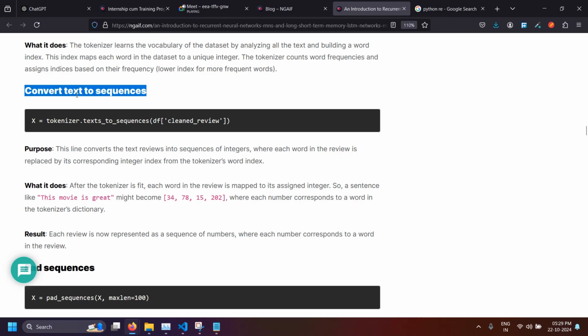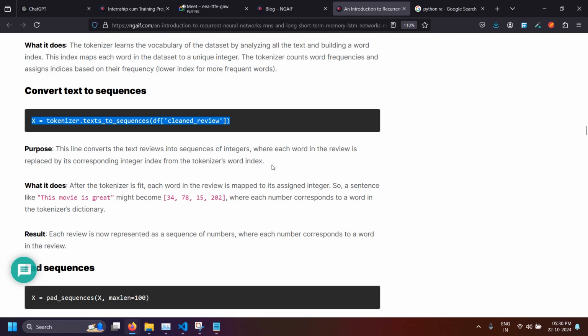Now converting text to sequences. This is the code, and what it means is this line converts the text reviews into sequences of integers, where each word in the review is replaced by its corresponding integer index from the tokenizer word index, as I've told you in the previous step.